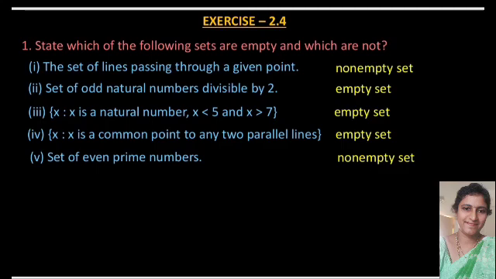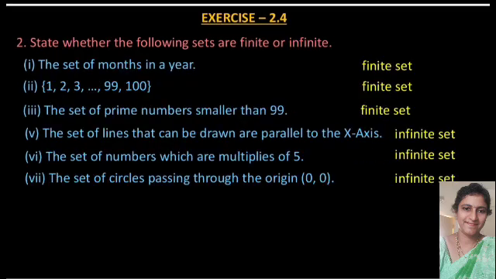So next question in exercise 2.4, the last question is: state whether the following sets are finite or infinite. First question, the set of months in a year. All of you know how many months are in a year. We can count them easily: January, February, March, April, and so on to December. So there are 12 months in a year, and we can count them. So it is a finite set.